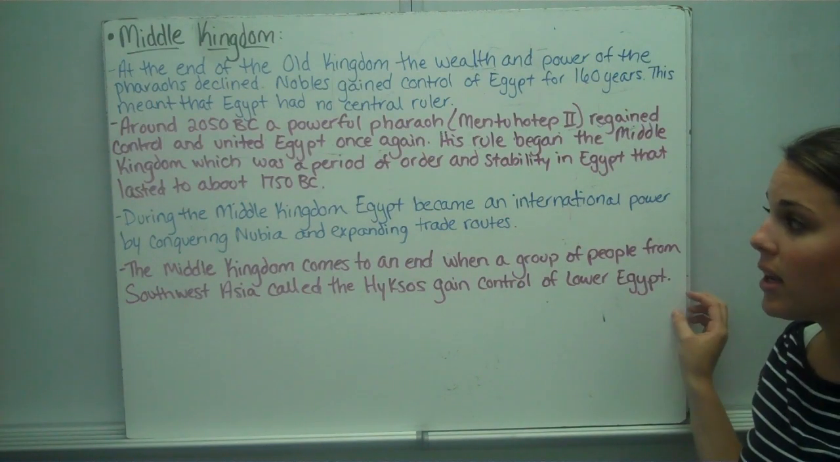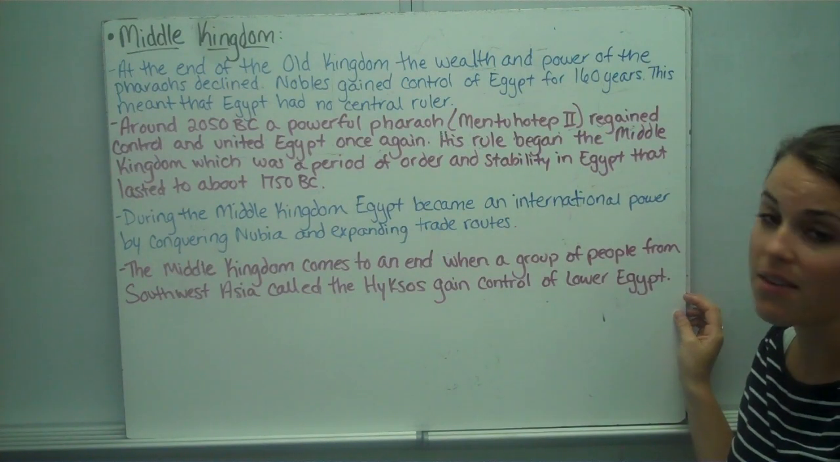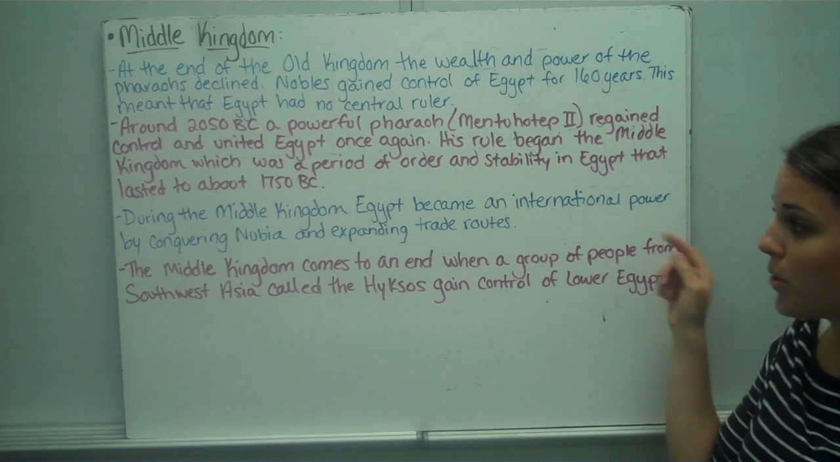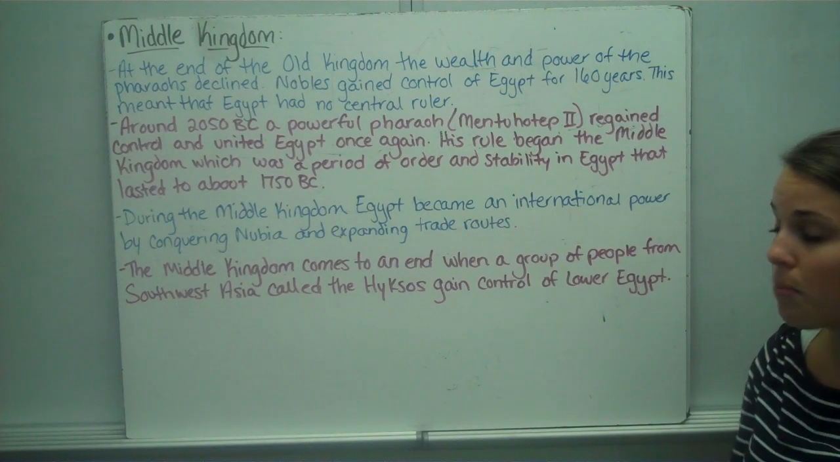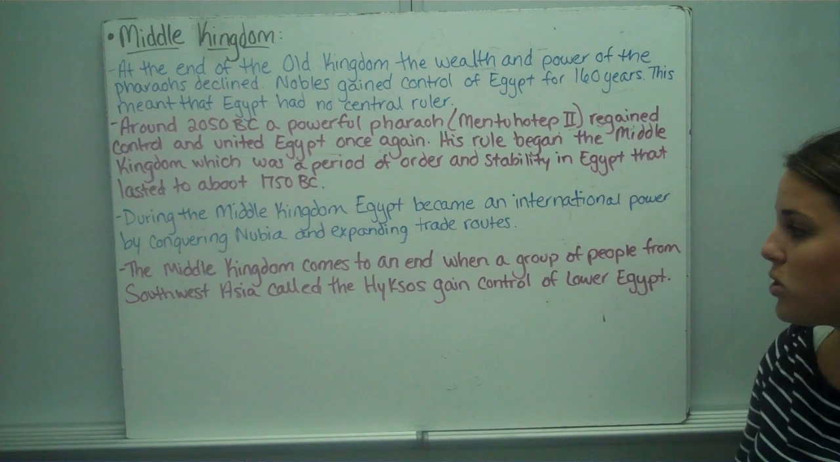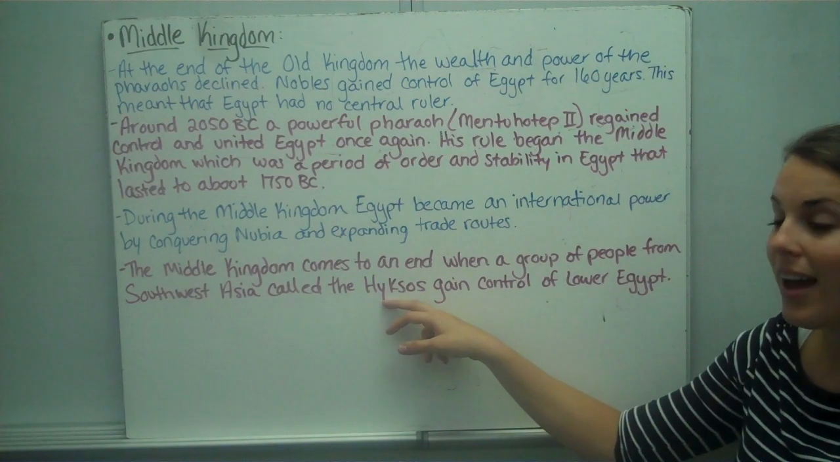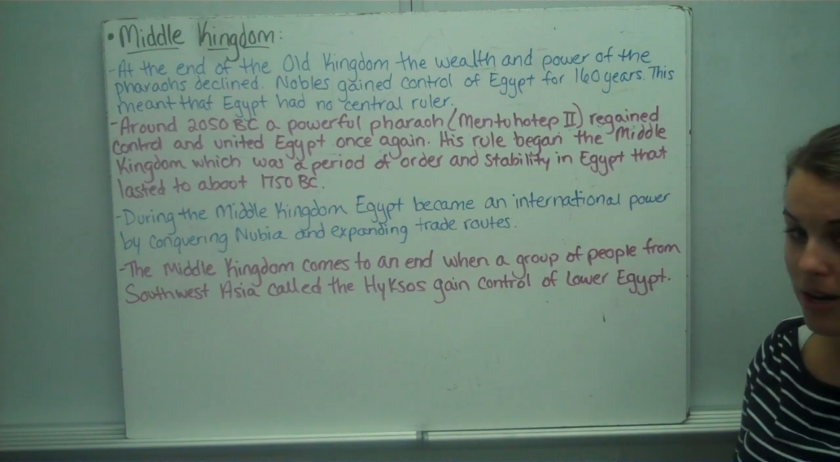His rule began the Middle Kingdom, which was a period of order and stability in Egypt that lasted till about 1750 BC. During the Middle Kingdom, Egypt became an international power by conquering Nubia and expanding trade routes. The Middle Kingdom comes to an end when a group of people from Southwest Asia, called the Hyksos, gained control of Lower Egypt.